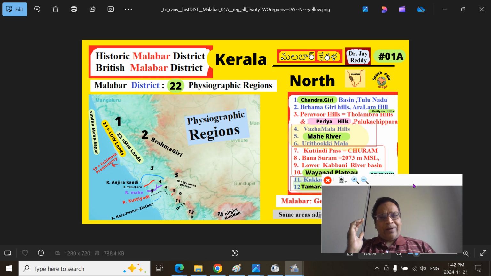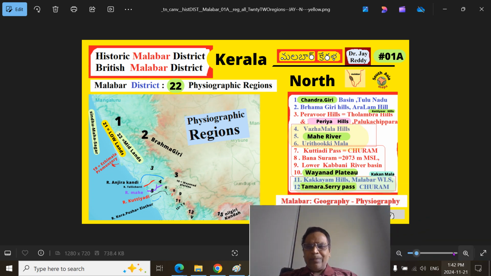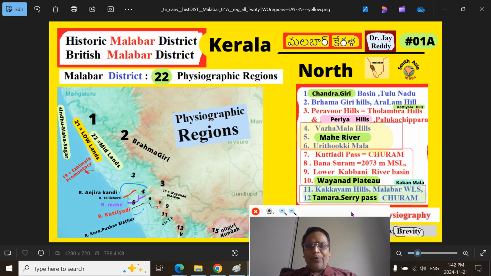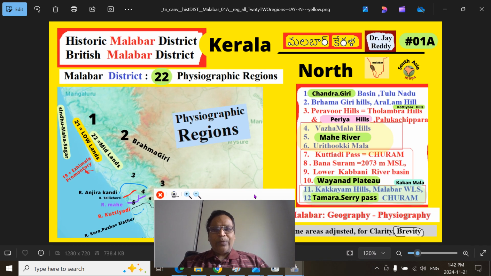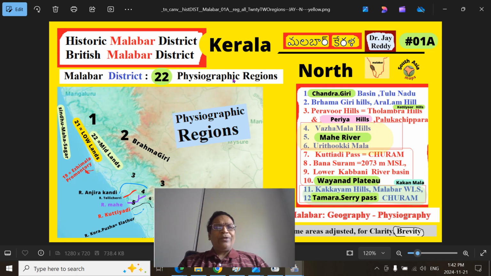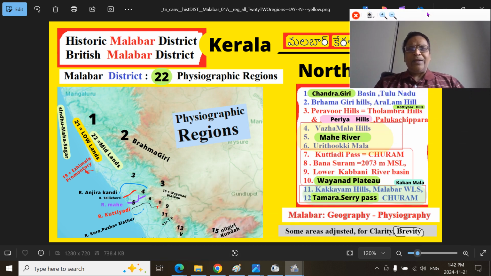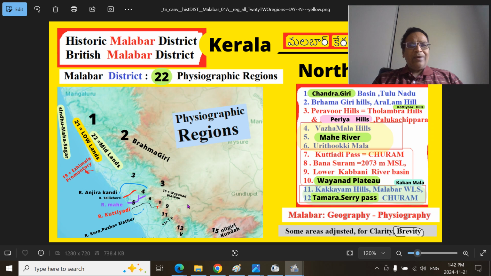Before that, in order to fit this particular physiographic region, the Brahmagiri mountain region or Aralam mountain region, I have put another presentation that is an overall view, called the 22 physiographic regions, physiographic zones, and here I have shown this particular map so that everything will be in a bird's eye view in context. We are talking about this particular Brahmagiri region.